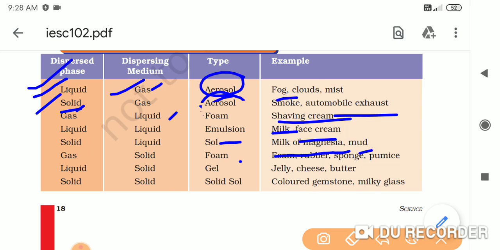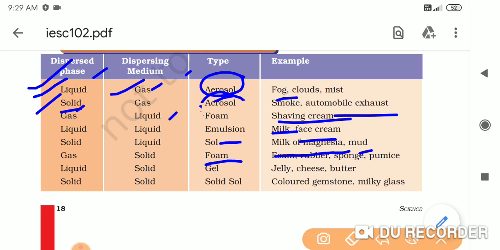Now see, in sols, what is the dispersed phase, what is the dispersing medium? Dispersed phase is solid. So see the mud, example of mud, if you take, soil is the solid, and soil is mixed in the water, so that is the dispersing medium. So liquid is the dispersing medium, solid is mixed in the liquid, that is, mud is the dispersed phase.